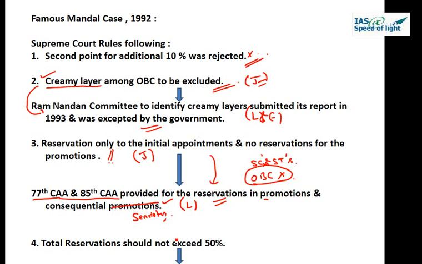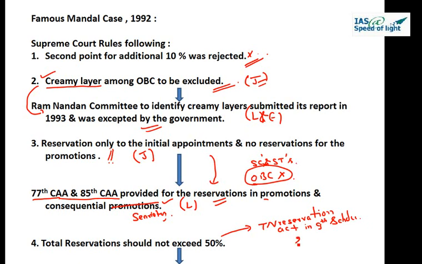The fourth judgment what Supreme Court gave was that total reservation should not exceed 50%, and in term of that, Government of India placed the Tamil Nadu Reservation Act in ninth schedule. So ninth schedule is something which is out of the judicial review. All the acts placed in ninth schedule are out of judicial review.